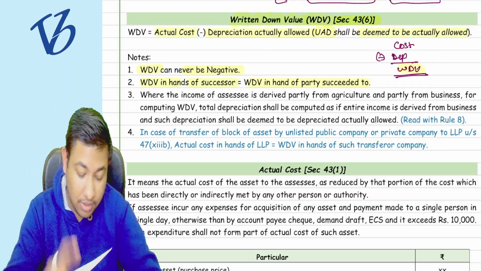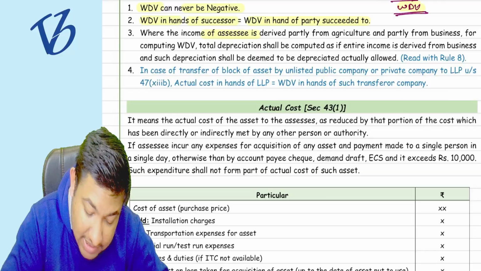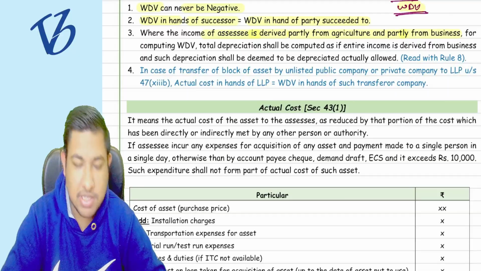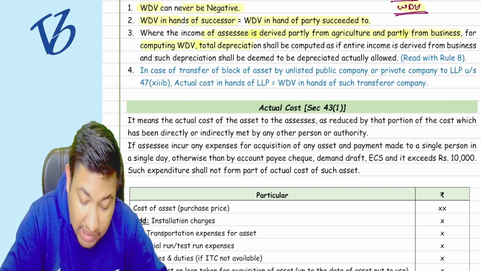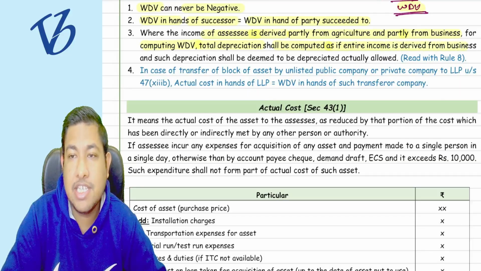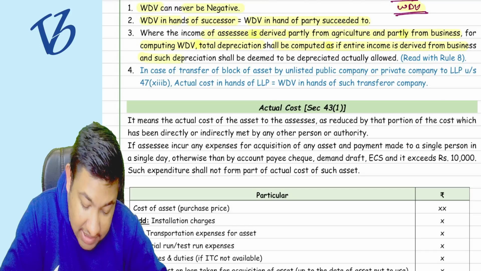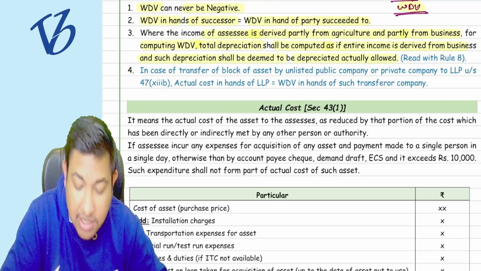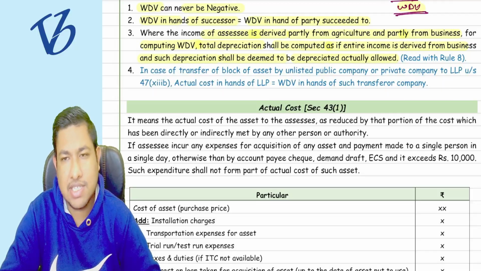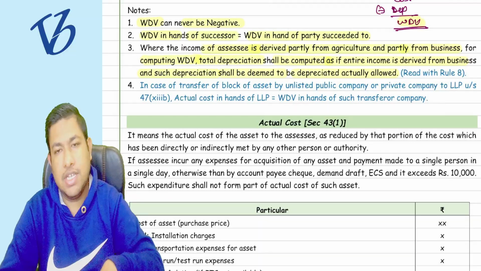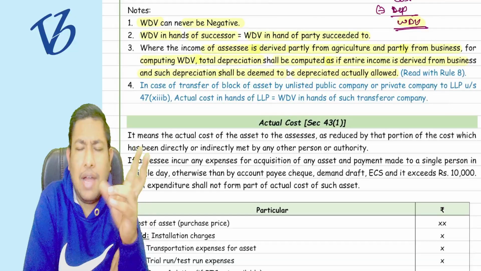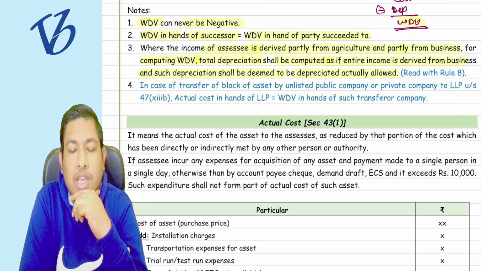Now, where the income of the assessee is derived partly from agriculture and partly from business, for computing WDV, the total depreciation shall be computed as if the entire income is derived from the business, and such depreciation shall be deemed to be depreciation actually allowed. This is going to be studied with Rule 8, which we will see in this chapter itself after Section 33AB.